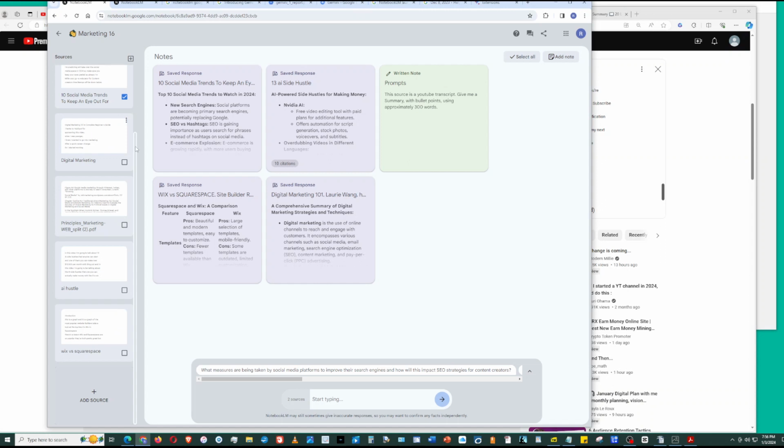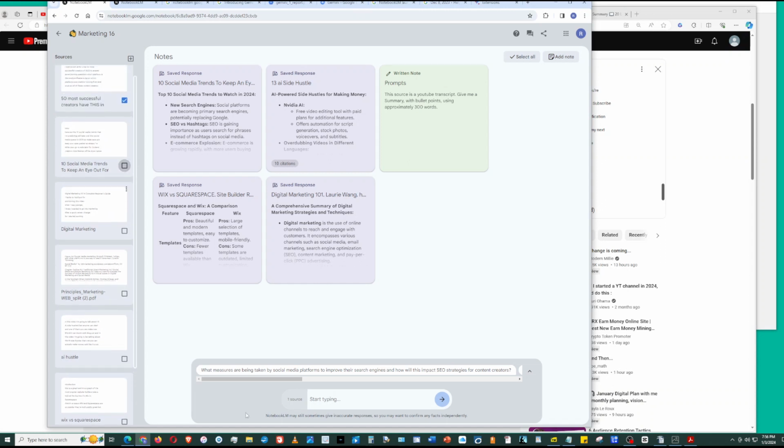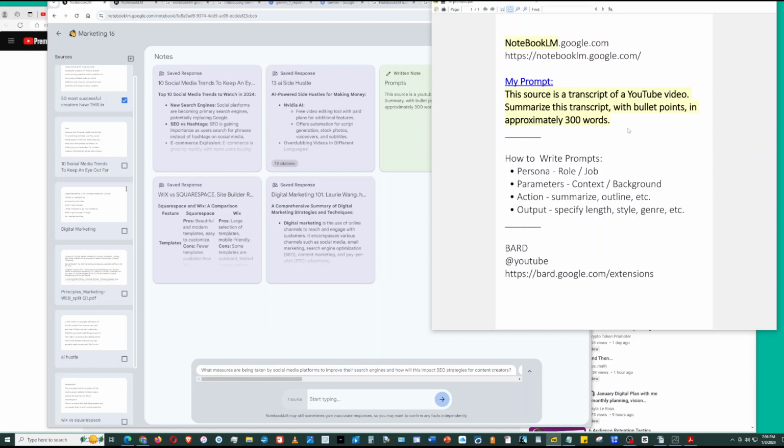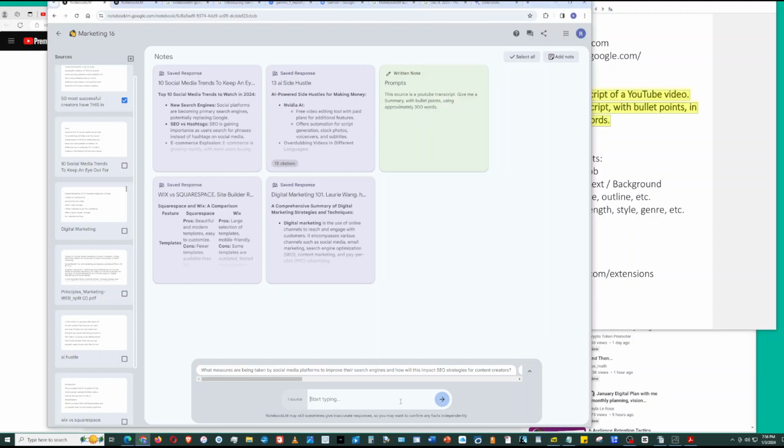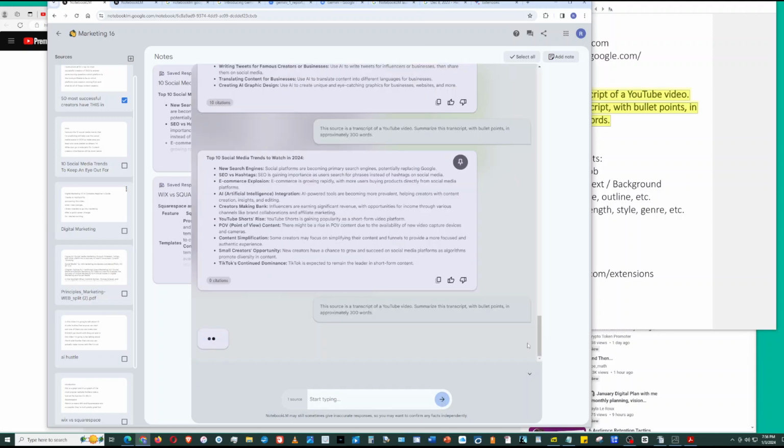So uncheck this box. Go to the chat box at the bottom. Verify there's only one source. It's "50 most successful creators have this in common." I'm very curious about this. Let's see. Paste in there. Click this arrow. It's thinking.